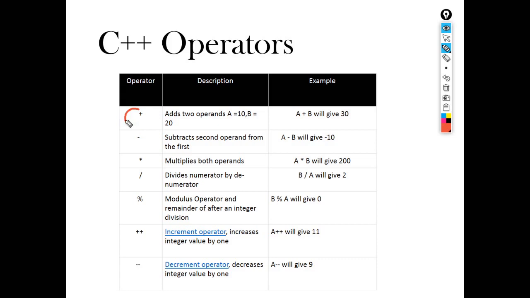Now here you can see the arithmetic operators: plus, minus, divide, multiply. Here the values of variables a and b are 10 and 20. A plus b gives you 30. The same way, a minus b gives you minus 10. Multiplication takes the asterisk symbol, then divide, and then comes the modulo. Divide gives you the quotient and the modulo operator gives you the remainder. Plus plus and minus minus mean the variable value is incremented or decremented by 1.